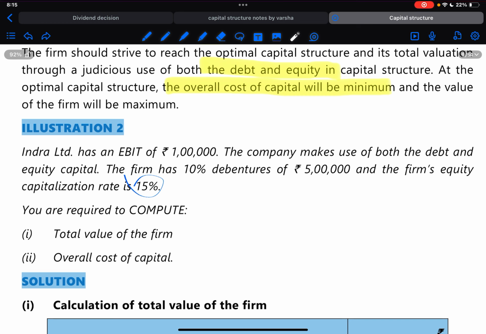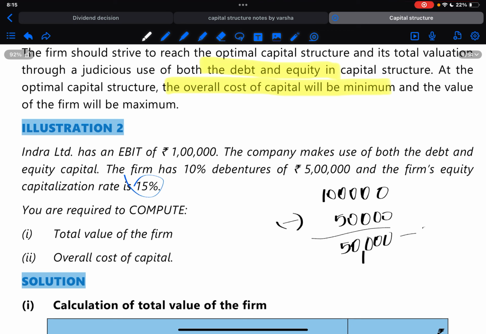So first I'll have to calculate net income, right? How will I calculate net income? My EBIT is 1 lakh rupees. From this I'll have to reduce the interest part, that is 10%, which is 50,000. So remaining would be 50,000. Since we know there is no taxation, this would be directly net income available to equity shareholders. Now from this, if I divide it by 15%, I am going to get the cost of equity, value of shares.